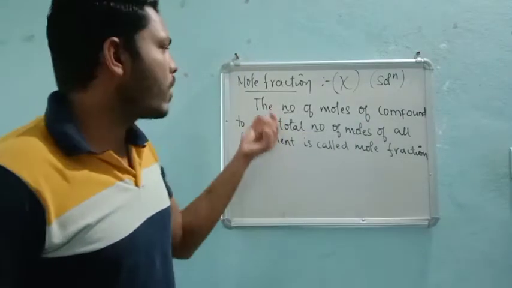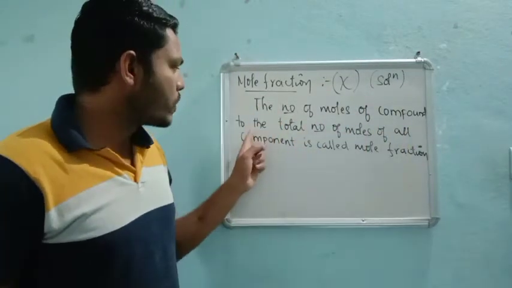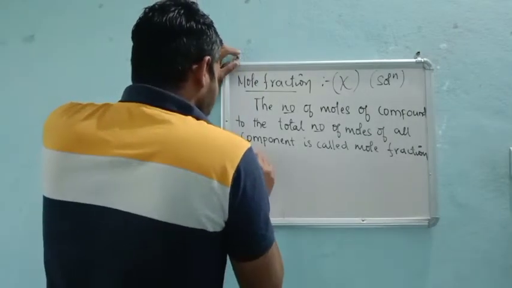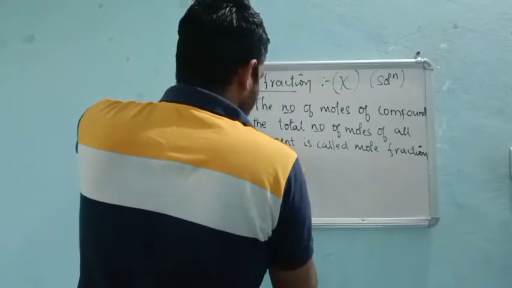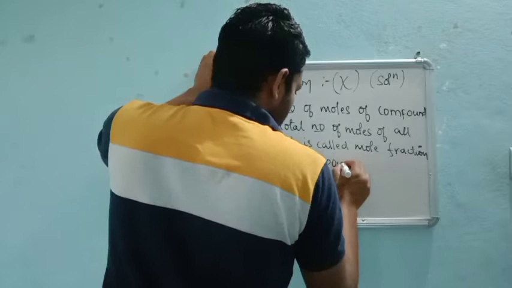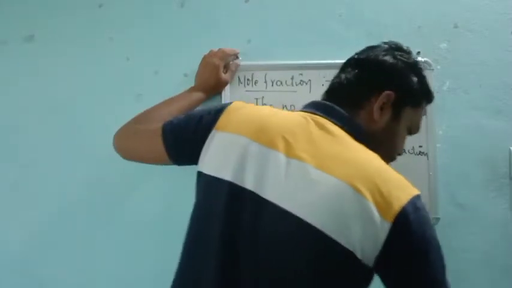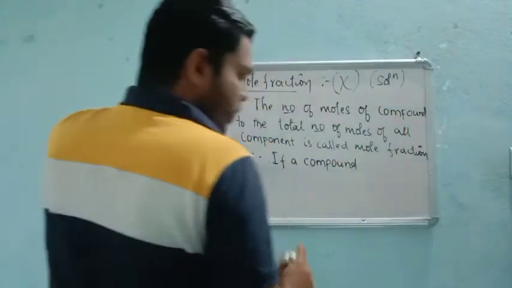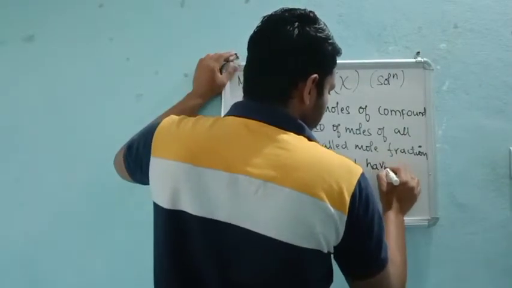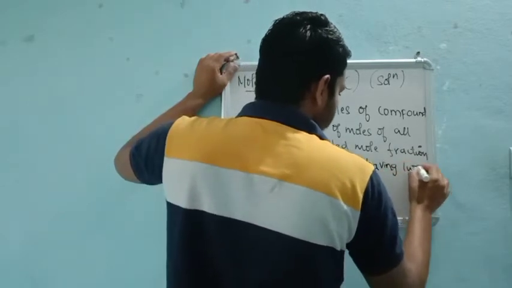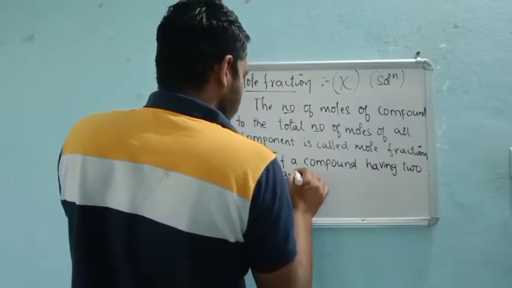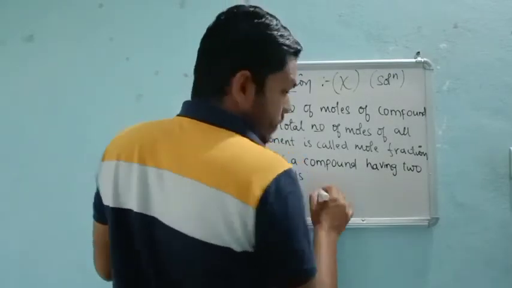So the number of moles of compound to the total number of moles. If a compound has two reactants, say A and B,